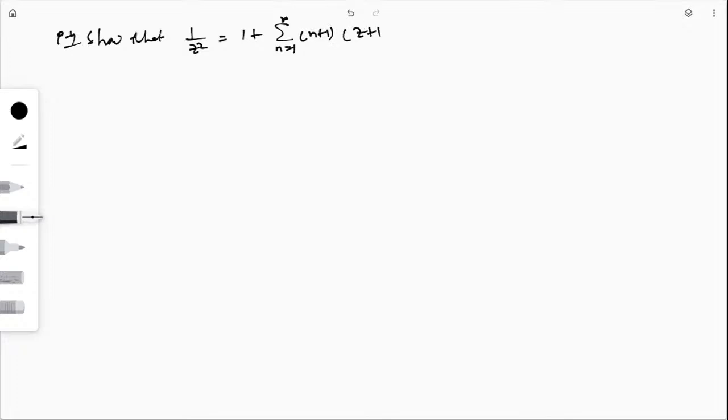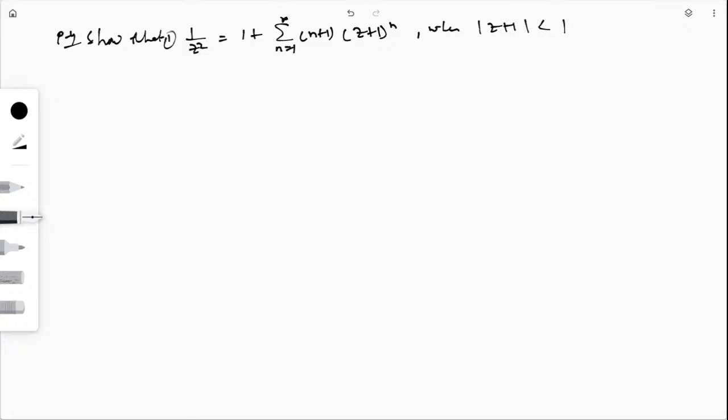So that 1/z² = 1 + summation of n from 1 to infinity of (n + 1)(z + 1)^n, when |z + 1| < 1.